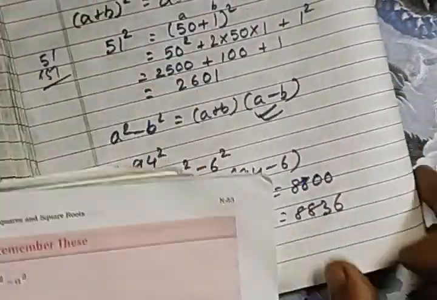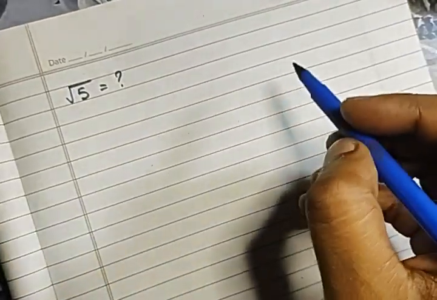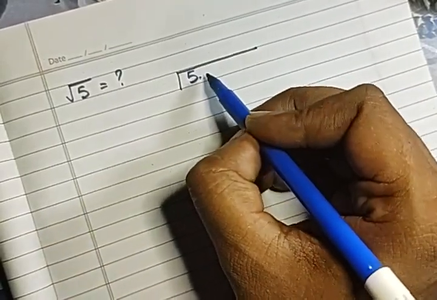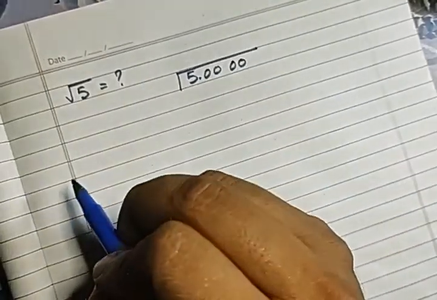This one let me make and show you. What the question is telling: first you have to find the value of root 5 correct to 2 decimal places. You know how to find the value of root 5 by the division method, correct to 2 decimal places. So 2 pairs of zeros we will take.